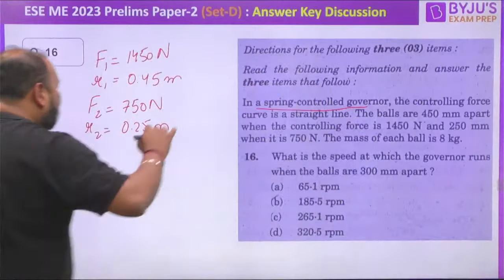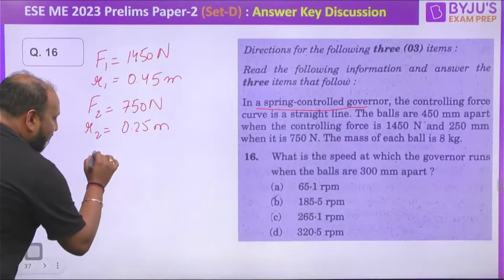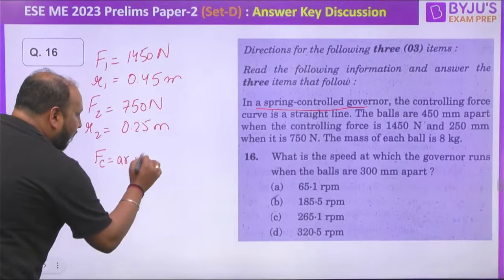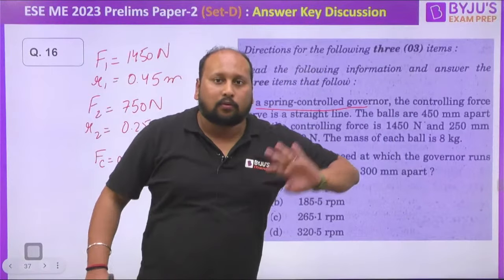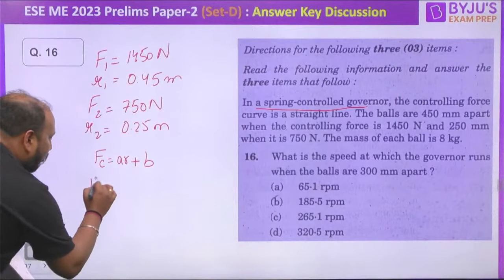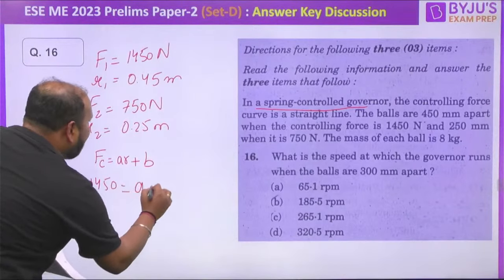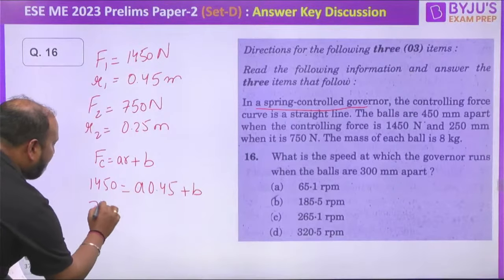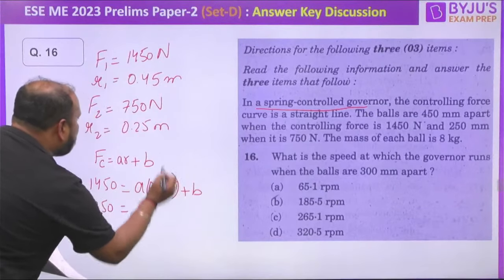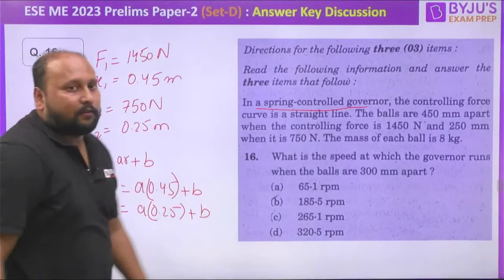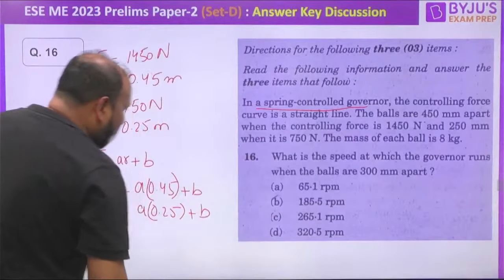Let us assume this is an unstable governor. That means FC is equal to AR plus B. Now the best part is this is a linked problem. If you spend some time over here, 3 questions will be solved. So just place this value. F1 is 1450 is equal to A into 0.45 plus B, and 750 is equal to A into 0.25 plus B, because AR plus B we usually calculate, right? Exactly. So try to solve.